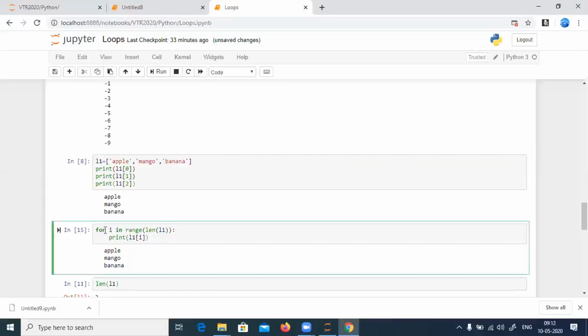So now what I do is, for i in range of len of L1. Len of L1 will give me the length of the list L1. The length of the list L1 is what? It is 3. So it will give me range of 3.